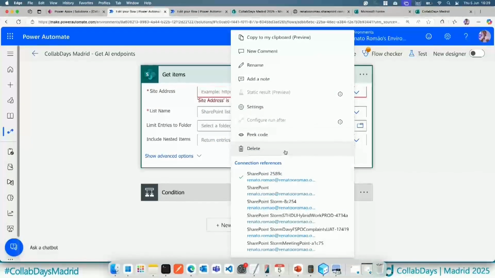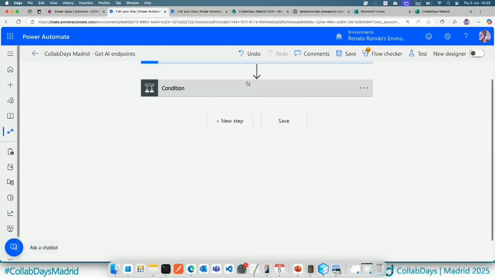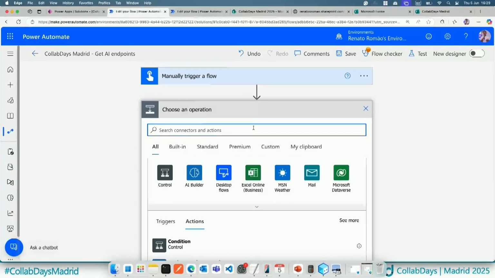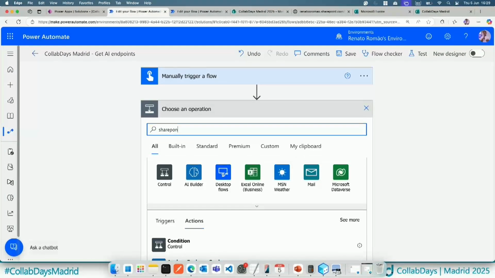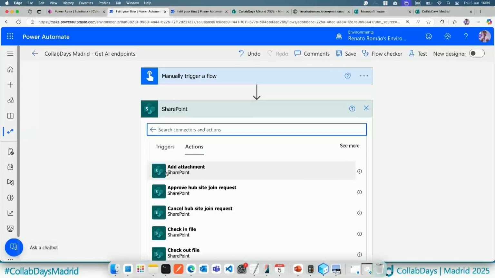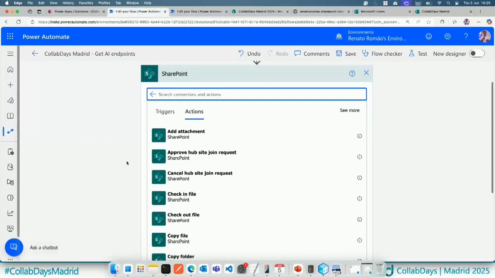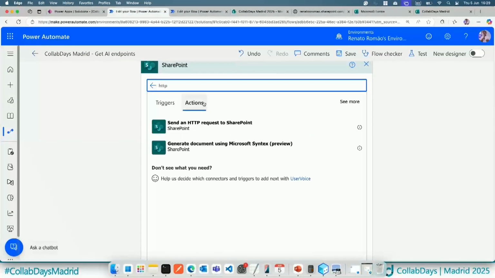So in this case, what you can do is basically you can use the HTTP request. The HTTP request is the best way to extract the information from SharePoint, depending on the size of your list, of course. But you can retrieve the same content in 0.5 seconds instead of spending like 2 or 3 seconds to do this action. When we are talking about user experience, we often prefer to reduce 1 second, because at the end of the process, we are reducing 1 second in just one request. So it's good.